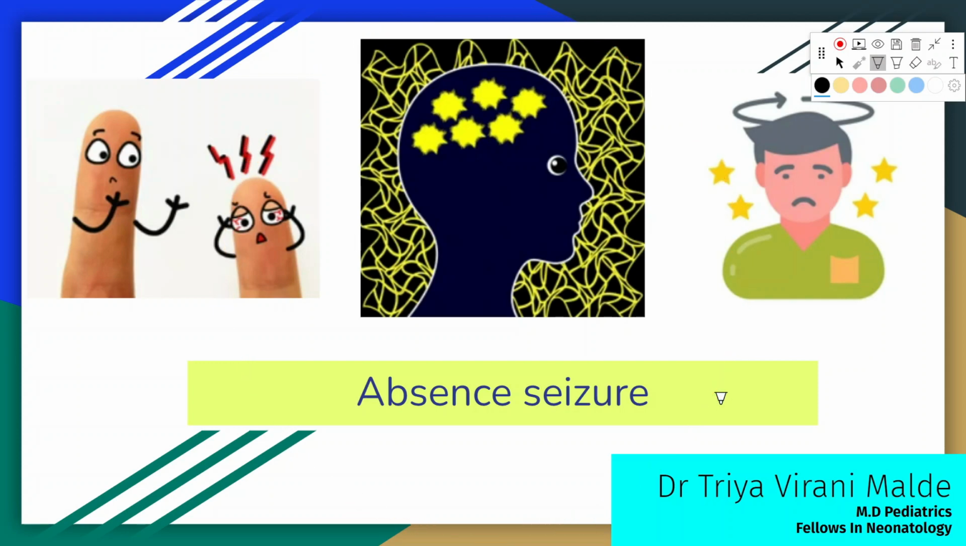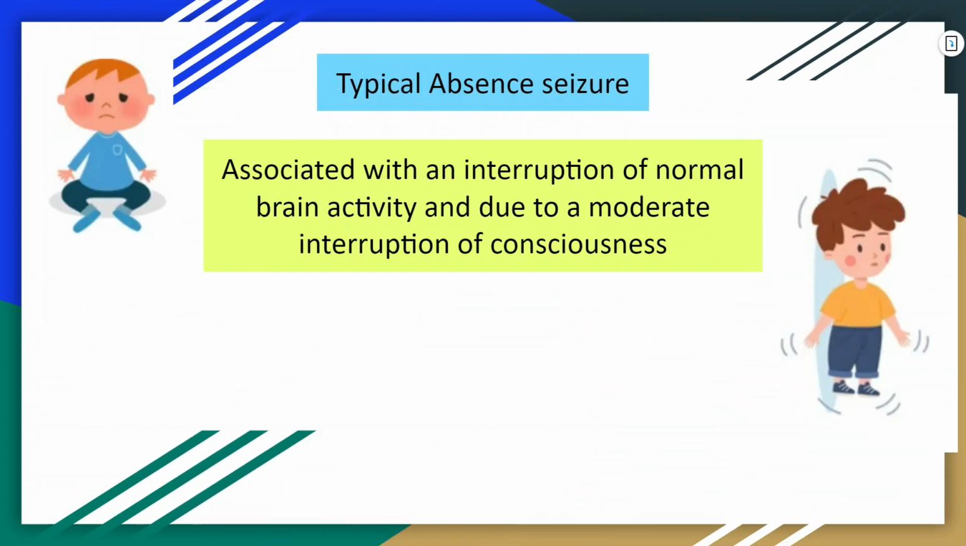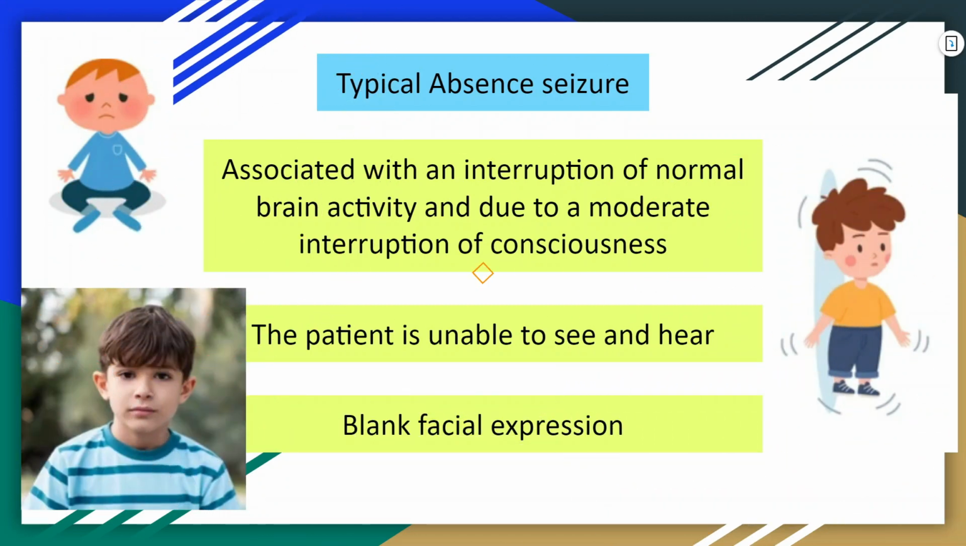Continuing with the pediatric neurology videos, we are going to learn absence seizures today. These seizures typically occur in children 4 years and above and who often have a family history of them. Typical absence seizures are associated with an interruption of normal brain activity, and due to a moderate impairment of consciousness, the patient is not able to see or hear. There is usually a blank facial expression.